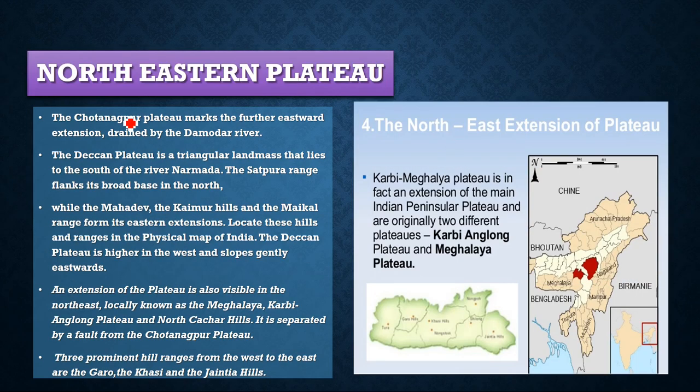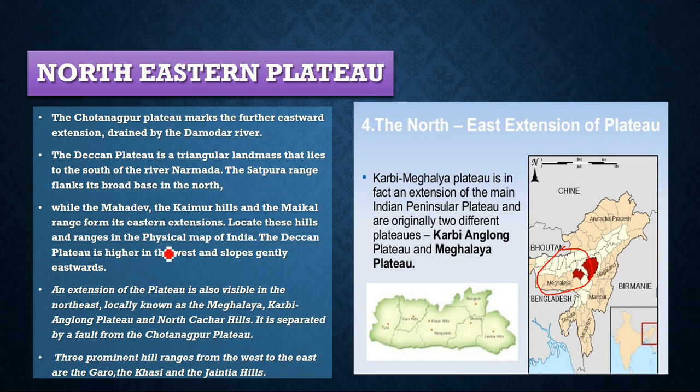Northeastern Plateau. Now the Chota Nagpur Plateau makes the further eastward extension, drained by the Damodar River. Now this is the northeastern plateau. Mainly it has the Karbi Anglong Plateau and Meghalaya Plateau here. The Deccan Plateau is a triangular landmass that lies to the south of the river Narmada. The Satpura range flanks its broad base in the north. In the Deccan Plateau, we'll see Mahadev, Kaimur, Maikal ranges form its eastern extension.